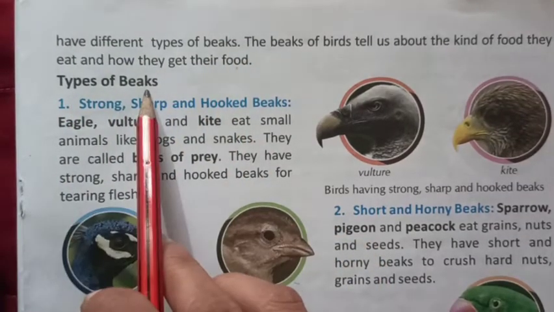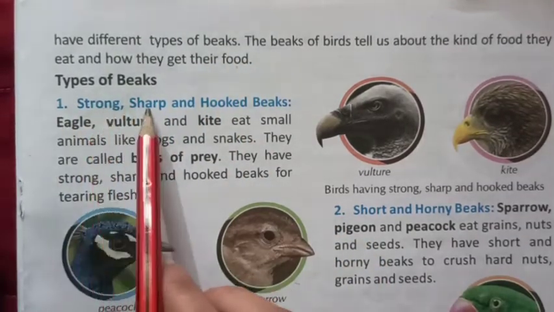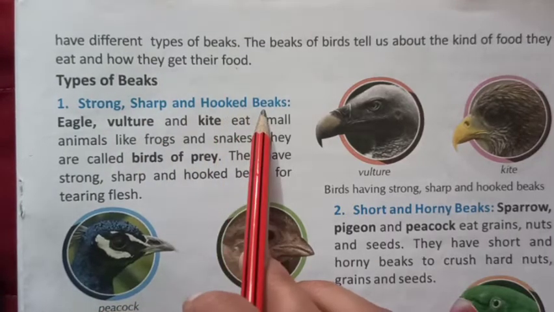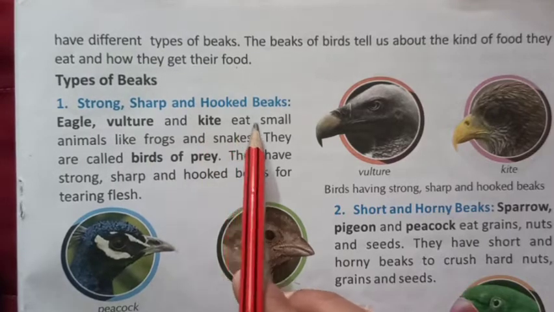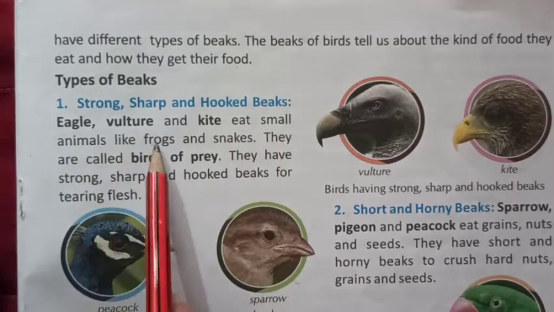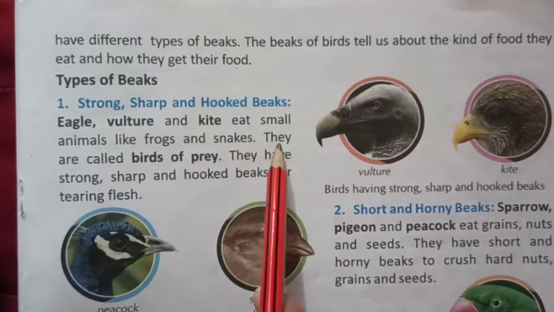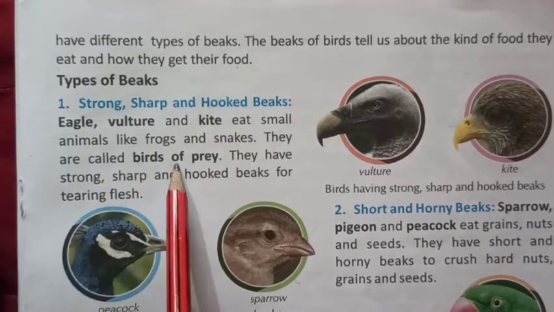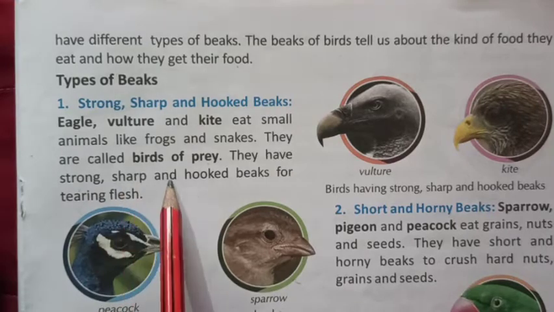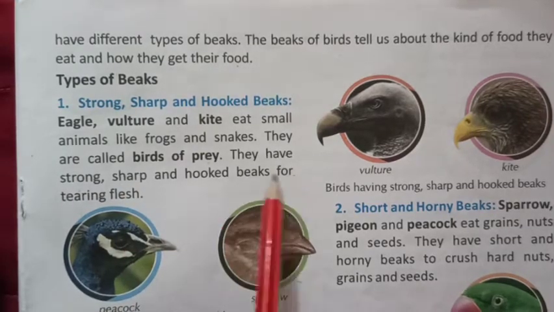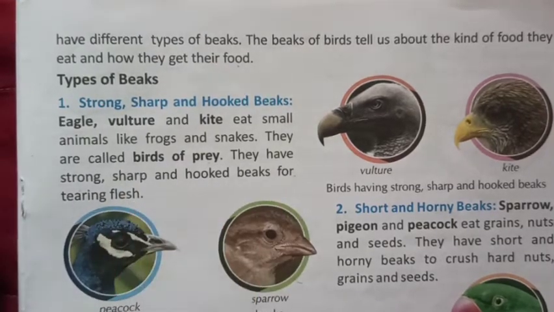Types of beaks. First, strong, sharp and hooked beaks. Eagle, vulture and kite eat small animals like frogs and snakes. They are called birds of prey. They have strong, sharp and hooked beaks for tearing flesh.